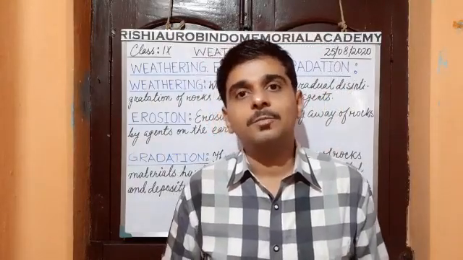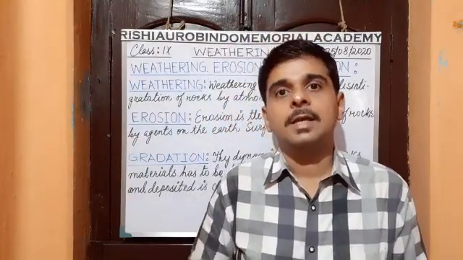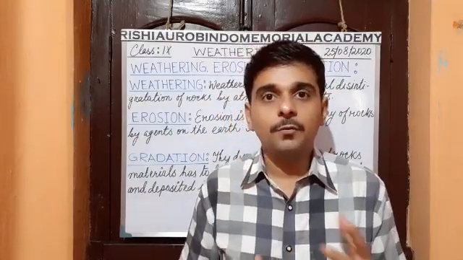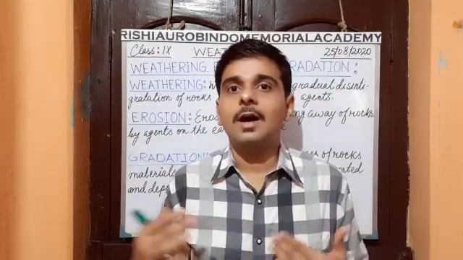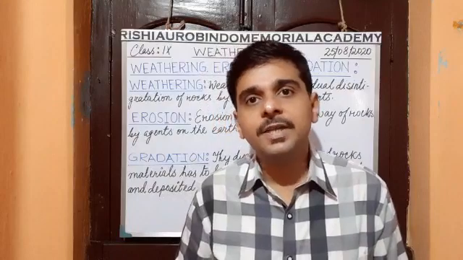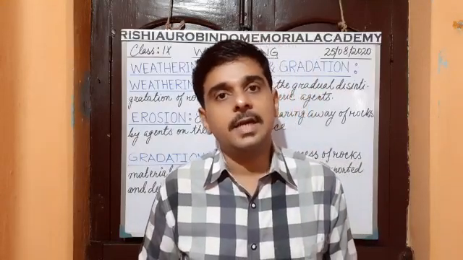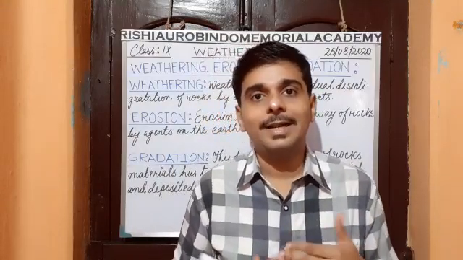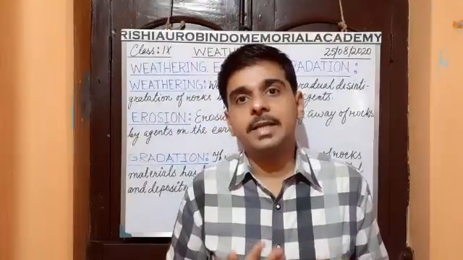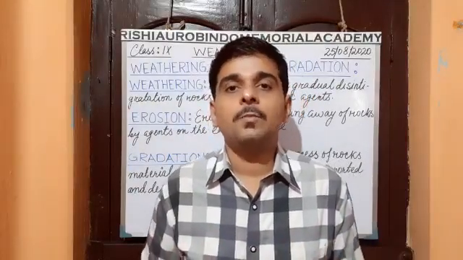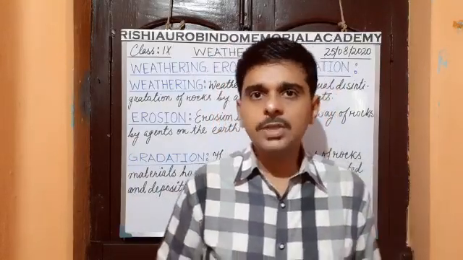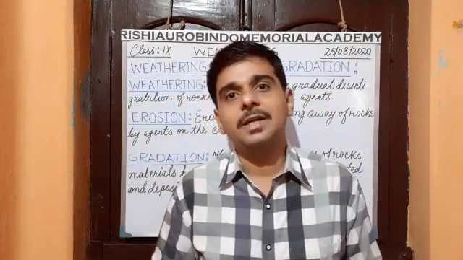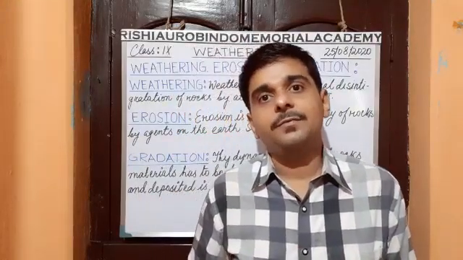Weathering, the term relates to the weather. That means here we will discuss the activity of the weather which creates its activity on the earth's surface. As we know, the earth's surface consists of different types of land features. Somewhere there is a mountain, somewhere a hill, somewhere a plain, somewhere a plateau. So different parts have different types of land features.